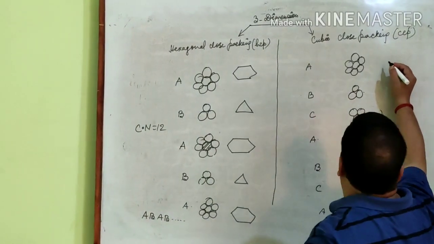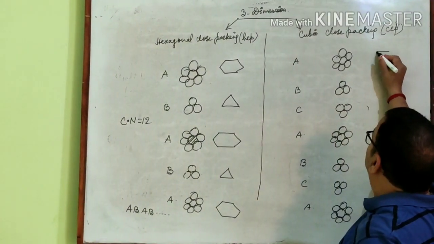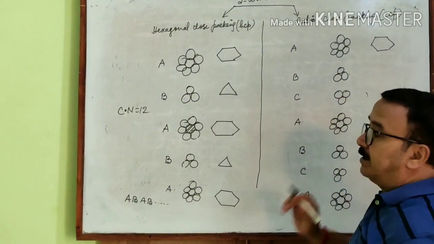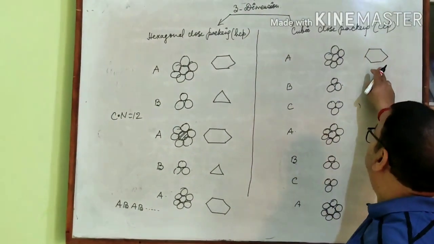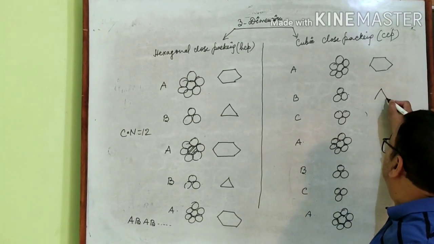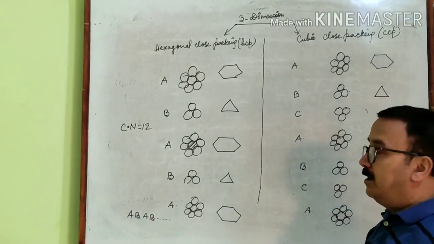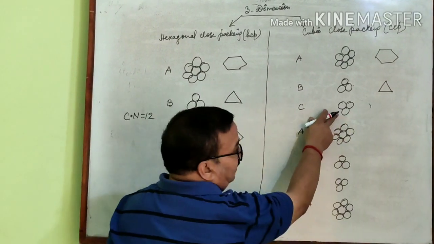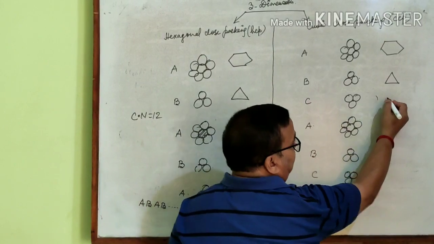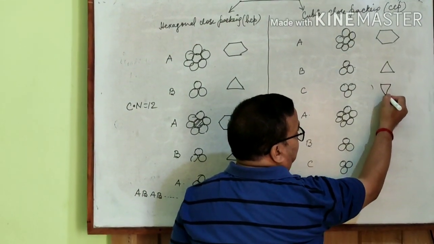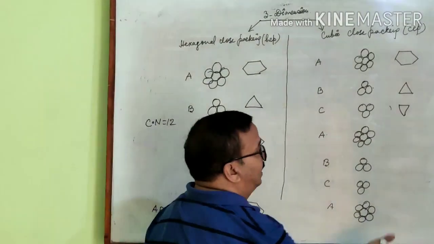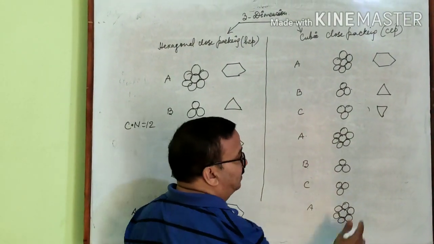So we can write here that this structure, the arrangement of these particles, may be represented by a hexagon, this one by a triangle. 3 spheres are in contact with each other. 3 spheres are also in contact, but in the opposite direction. Therefore, it can be represented by a triangle, but the apex of the triangle is in the opposite direction.